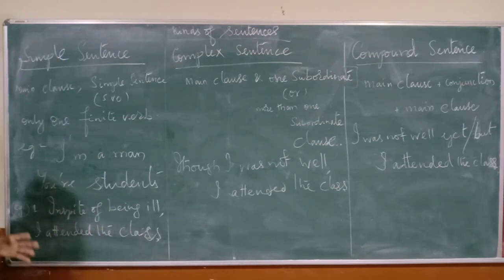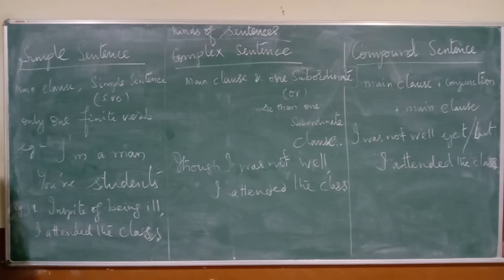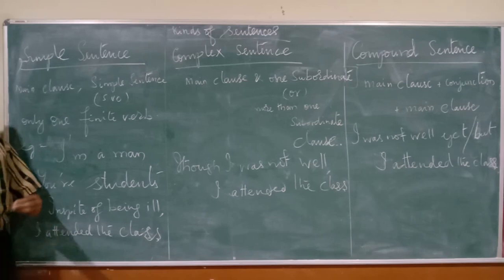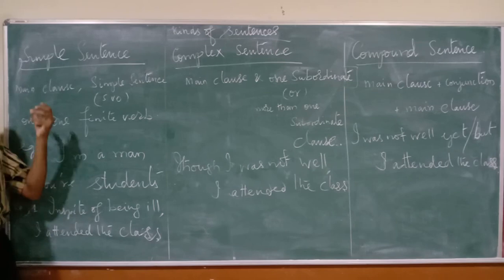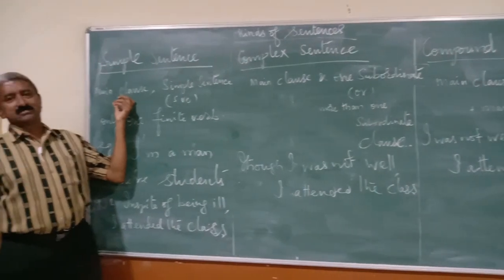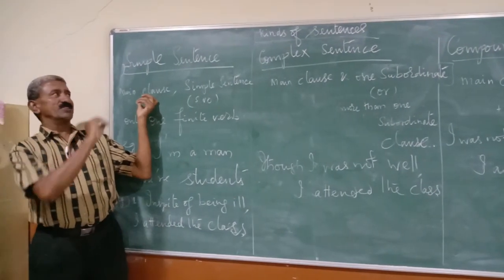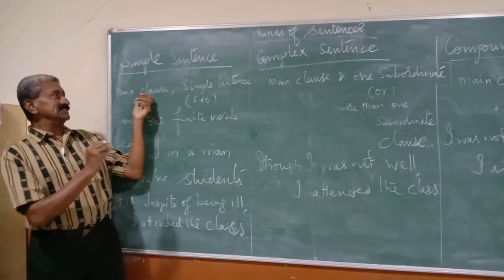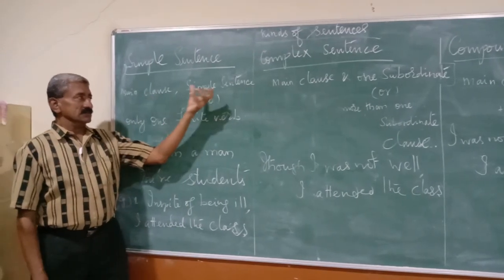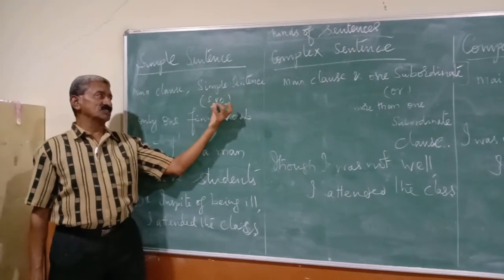Let me explain very clearly what is simple. Simple is simple. Now understand what it may be. Main clause. Some of the points I am giving you: a main clause is a simple sentence, like subject, verb, object.